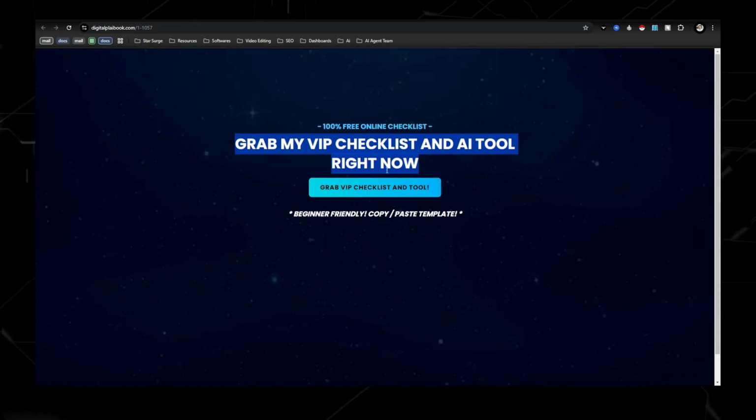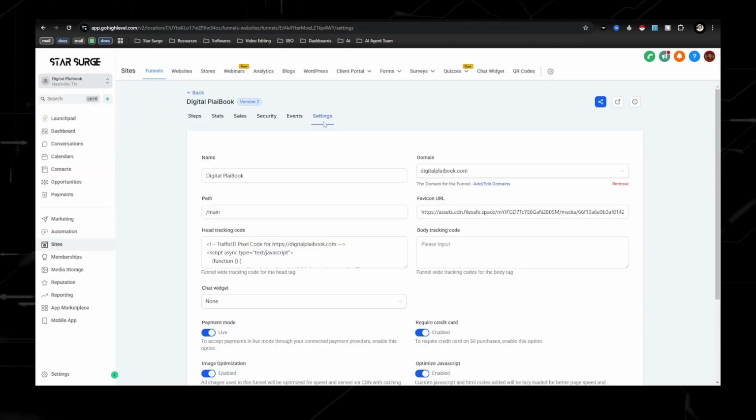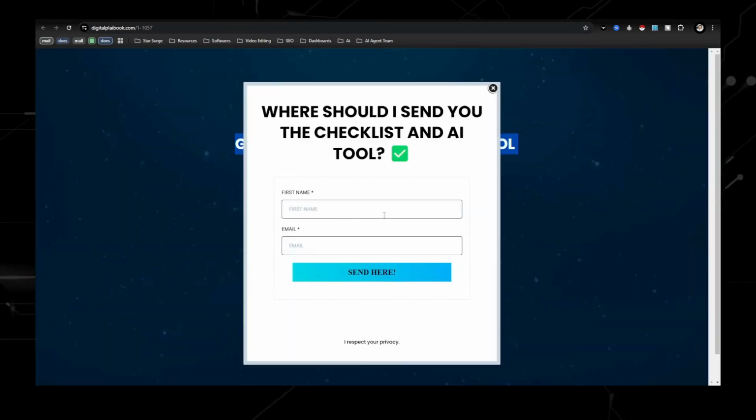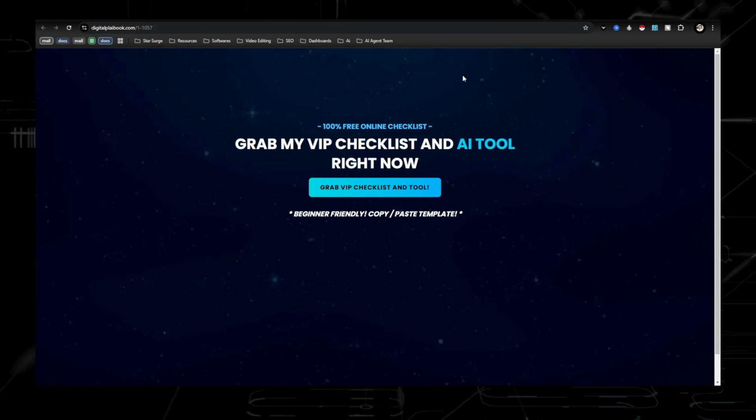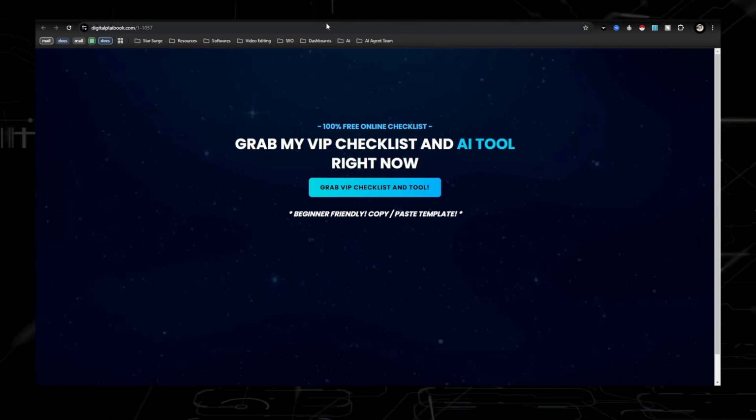So once you have this set up, self-explanatory, you have that set up. Now when someone puts in their information like this, they will get opted in to that email sequence we just set up before.